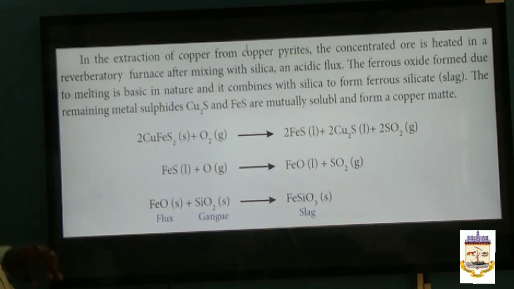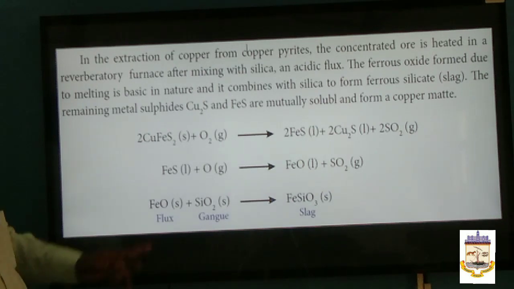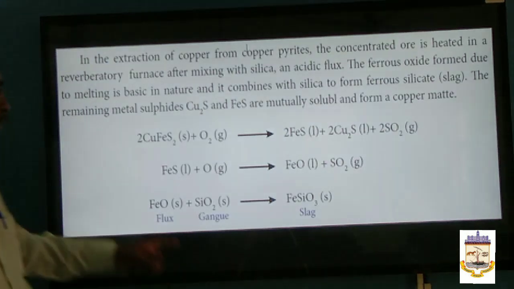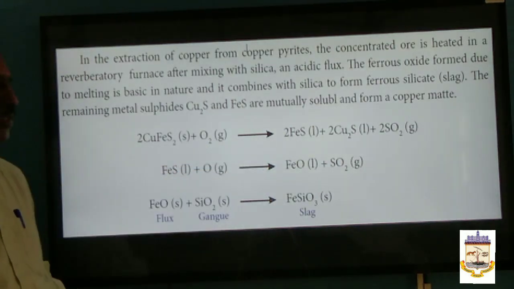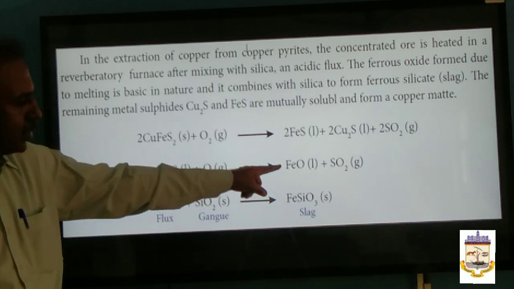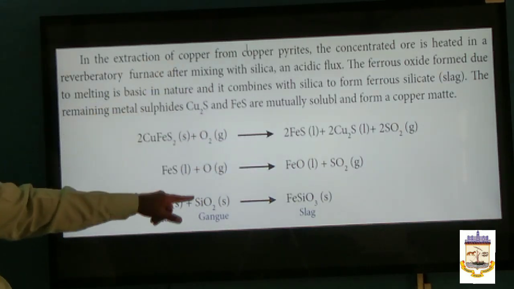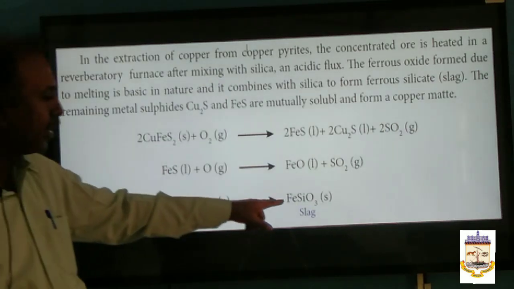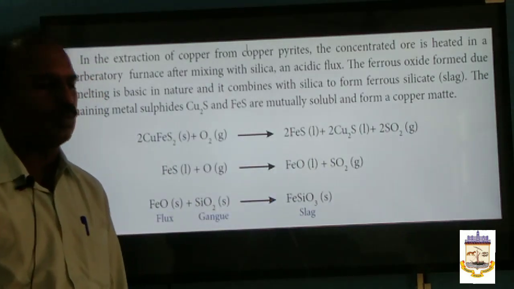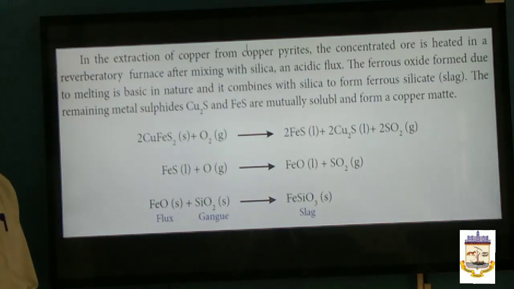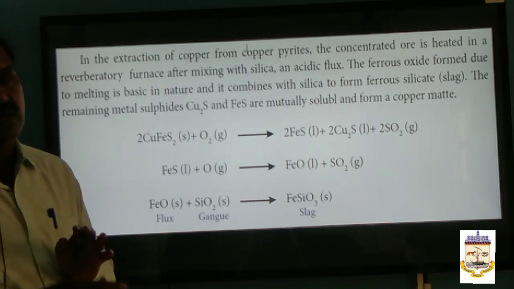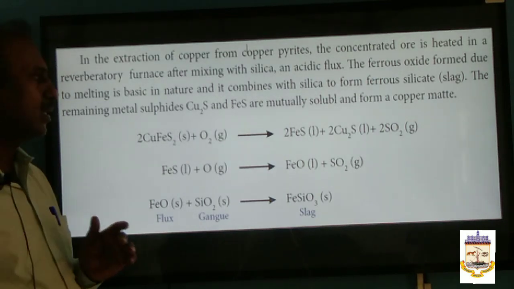You see one more example, extraction of copper. Copper is extracted from copper pyrite. When you heat it with oxygen first, you will get iron sulfide, cuprous sulfide and sulfur dioxide. This iron sulfide is oxidized to form iron oxide, and the iron oxide, as soon as it is formed, reacts with the silica SiO2. It forms a product called slag, FeSiO3. So this is how you can reduce the metal oxide into metal, and also remove the gangue particles in the form of slag.